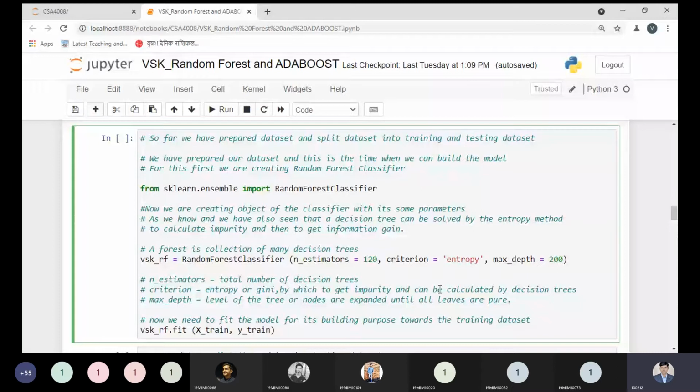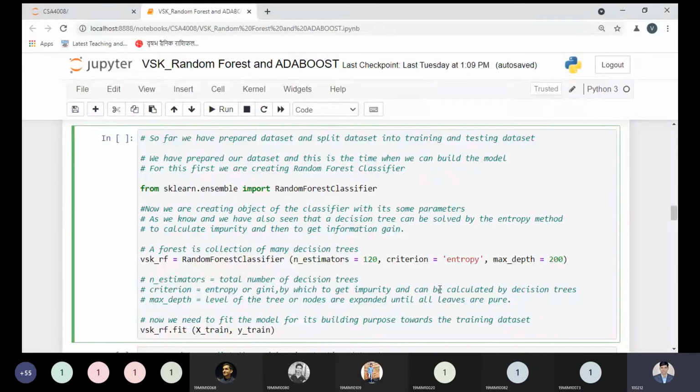In the tree we have seen various components: number of child nodes, number of left nodes, number of right nodes. Here you are talking about n_estimators, meaning the total number of decision trees, and for each of those decision trees, how many levels you want to have.